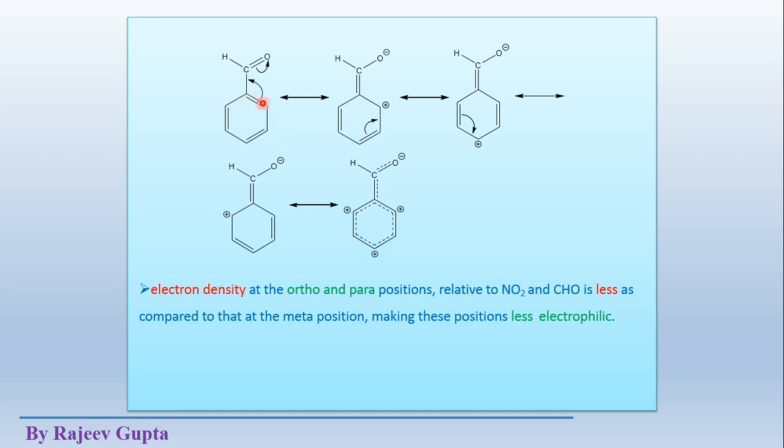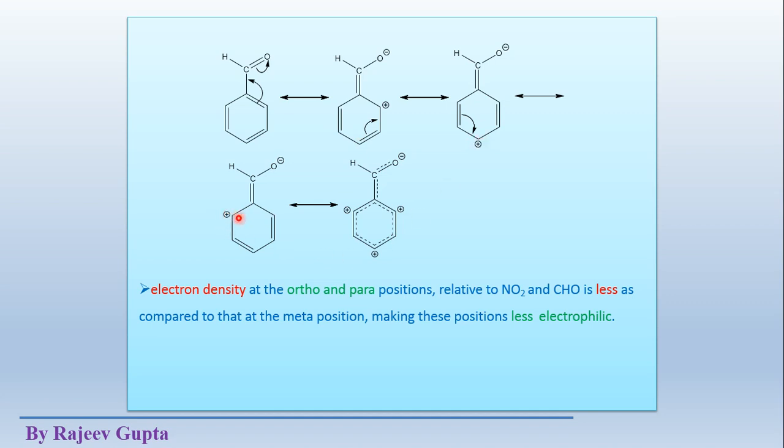And we can show the electron movements just like we have shown for nitrobenzene. Due to its high electronegativity, these electrons which are in conjugation move outside the ring like this. This goes to here, oxygen gets a negative charge, and this comes to here, forming a carbon double bond carbon, and here we get a positive charge on this ortho site. Now this is the electron movement, we get positive charge on this para position.